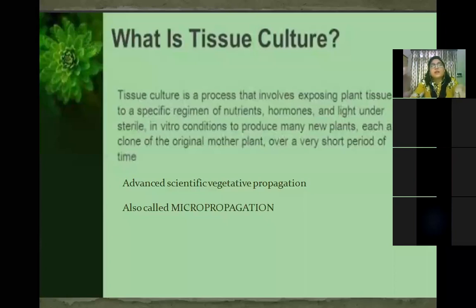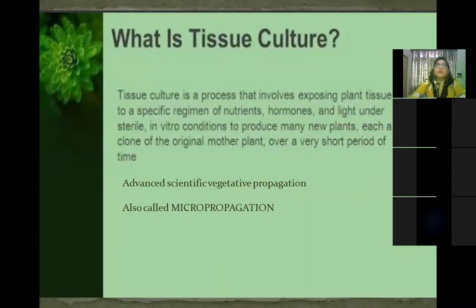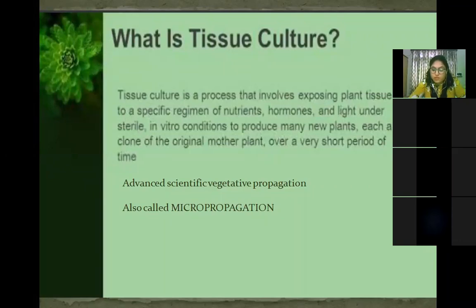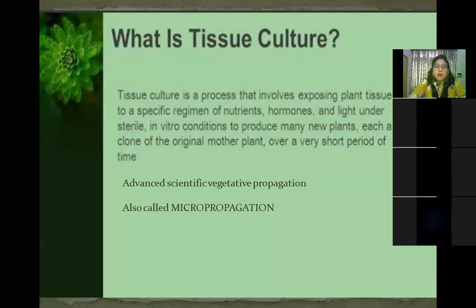From this callus, after a few days, you will see small plantlets will grow, and then you can take those small plantlets and place them into the soil and a new plant will grow. So this is an advanced scientific vegetative propagation method and is also called micropropagation. I hope it's clear. After that, the question answers: I hope all of you have done them in your notebook. I have given you the answers of these 5 questions which are there on page number 133. Then after that, let's start with sexual reproduction.